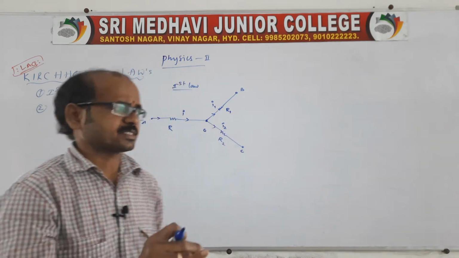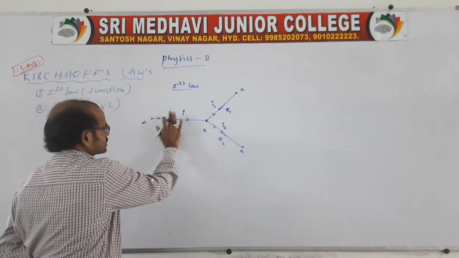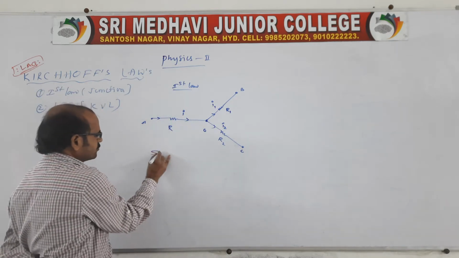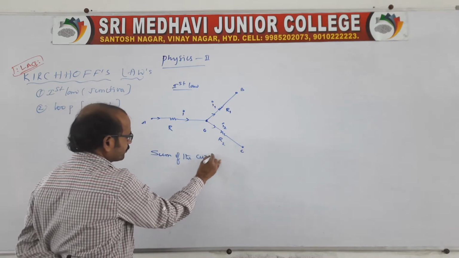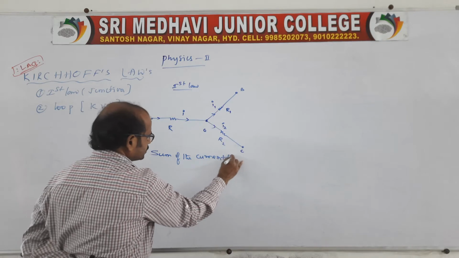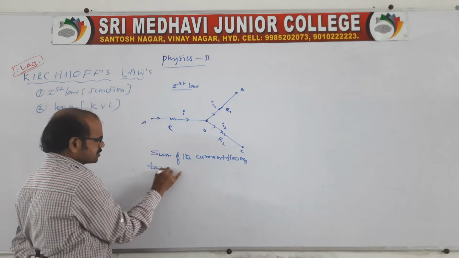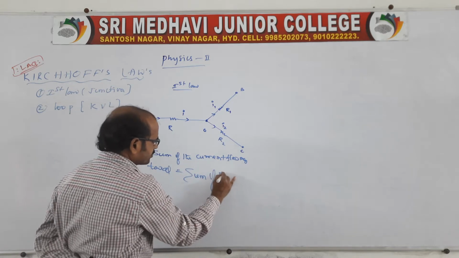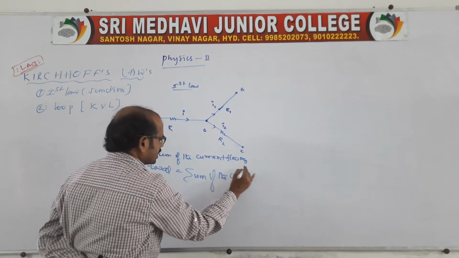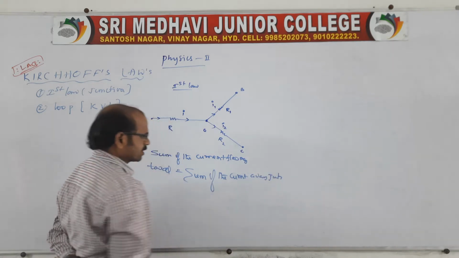In the junction law or first law, the statement is: the sum of the currents flowing towards the junction is equal to the sum of the currents flowing away from the junction. This we can call the junction law.